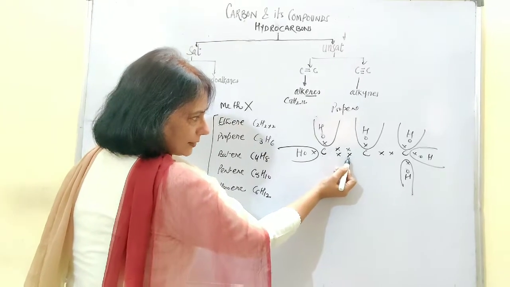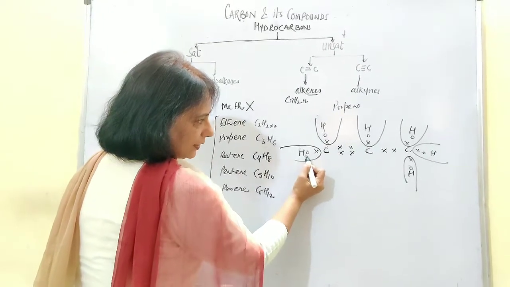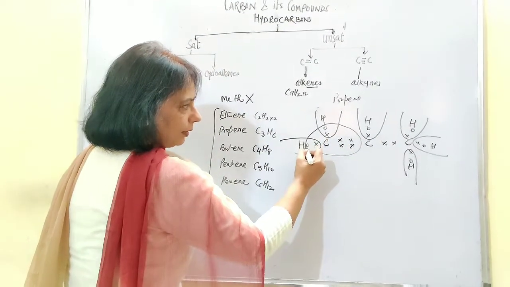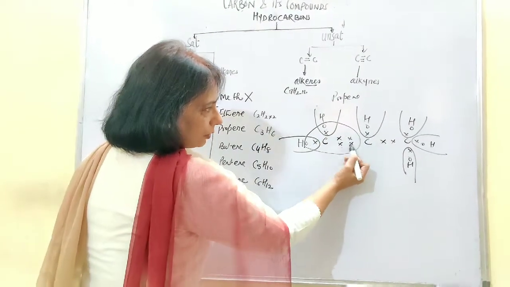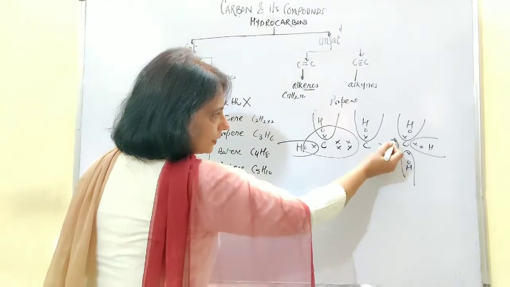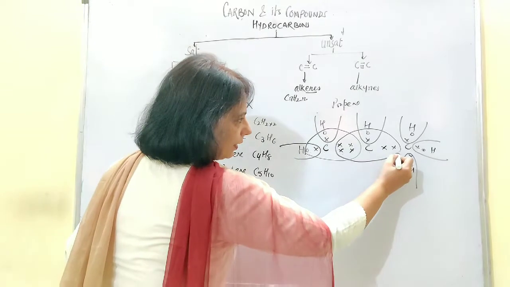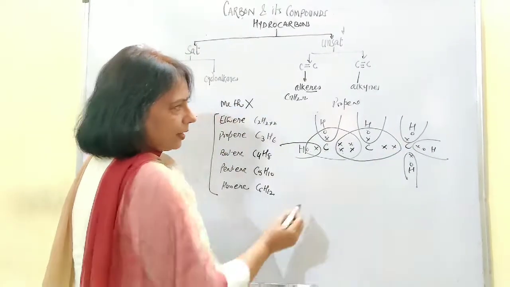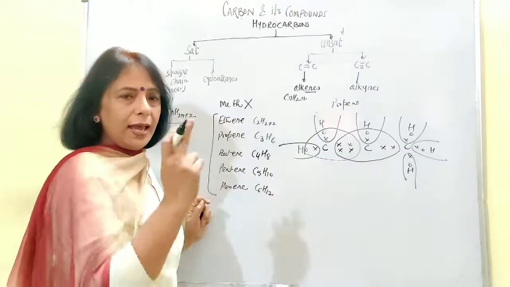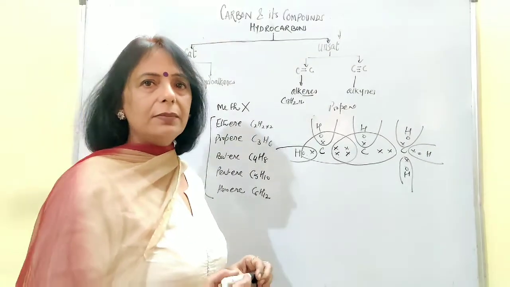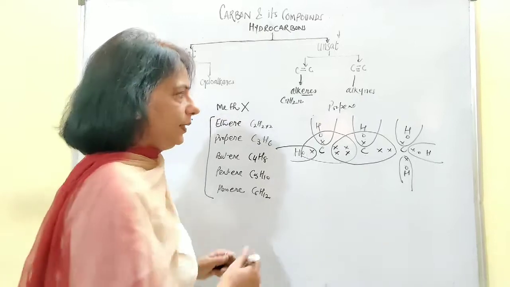4 are lying this side, 2 this side, 2 this side. This means carbon is going to complete its octet in this way. Let's talk about this carbon. 4 this side, 2 this side, 2 this side. That means 4 of its own and 2 shared with another carbon atom, 1 this side shared with another carbon atom, 1 with this hydrogen, and in all there are 8 electrons present around this carbon atom, and the octet of that carbon has been completed.